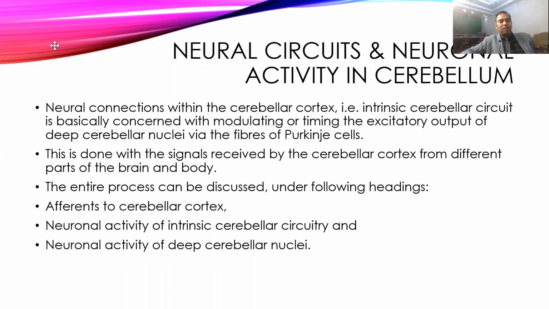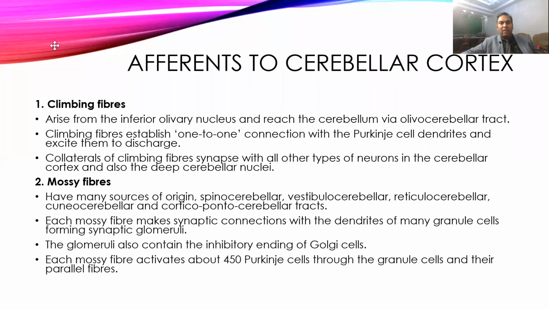So it is actually a matter of timing, at what time and for how long the output should go from the cerebellum, and this is done with the different connections present in different parts of the body. This entire process of the nuclear circuitry and its activity can be discussed with the afferents coming to the cerebellar cortex, neural activity which is intrinsic to the cerebellar circuit, and neural activity of the deep cerebellar nuclei. So first we'll talk about the afferents coming to the cerebellar cortex.